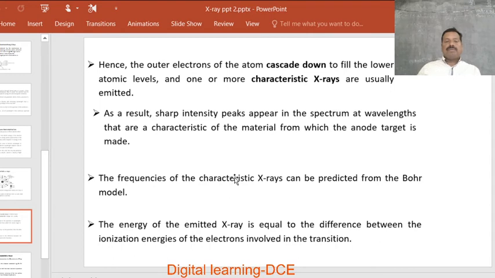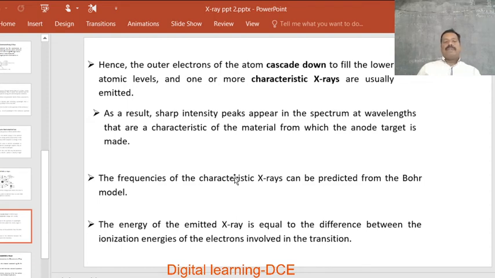Hence, the outer electrons of the atom cascade down, meaning fall down, to fill the lower atomic levels, and one or more characteristic X-rays are usually emitted.